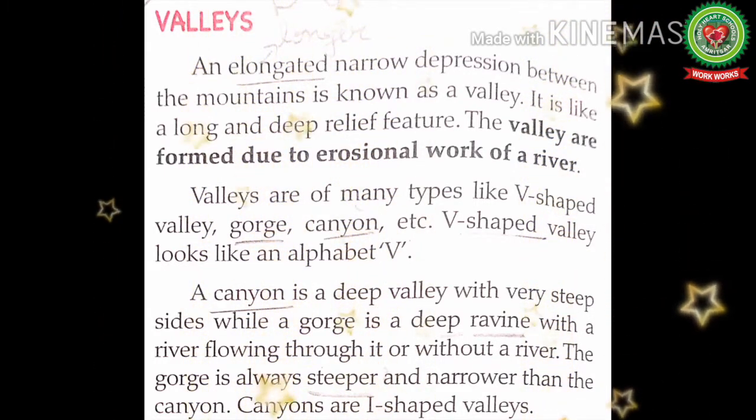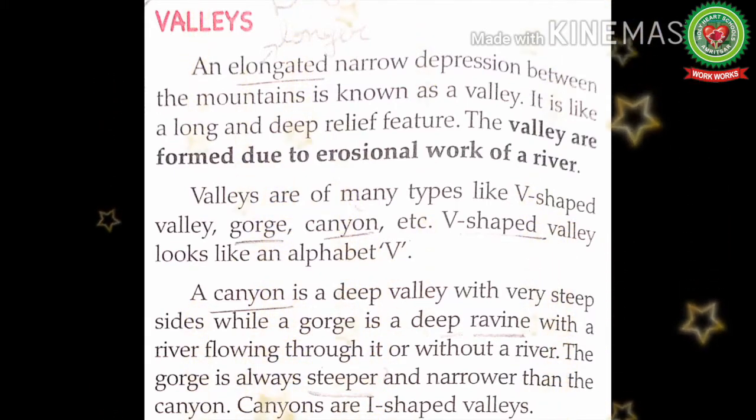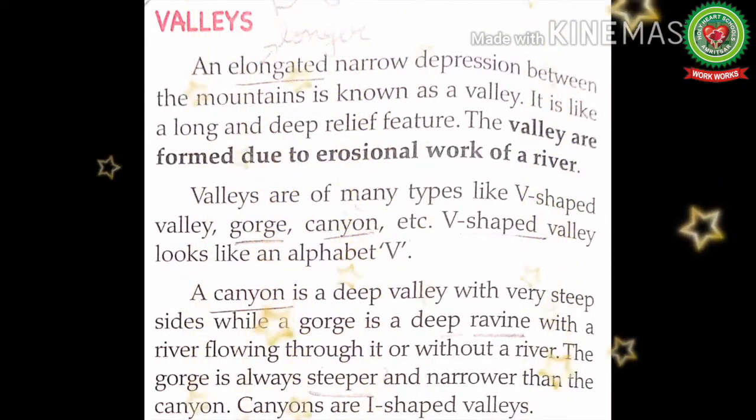An elongated narrow depression between the mountains is known as a valley. It is like a long and deep relief feature. The valleys are formed due to erosional work of a river. So children, quickly recall what is valley. We read about it in the previous class in the important terms. Valley means low-lying area between two mountains. Here the word elongated means longer. So, valley is a long, narrow and deep relief feature.